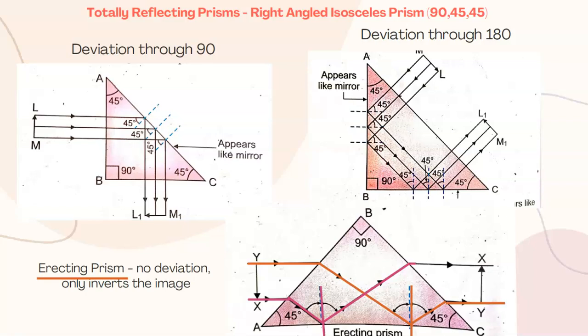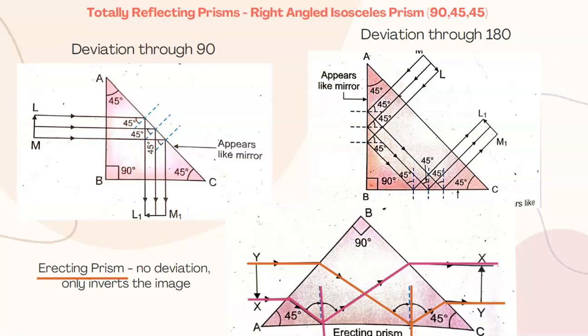Now it is going from glass to air, so it bends away from the normal and reaches here. The ray which was at the bottom, that is starting from X, has now come at the top. So the top becomes the bottom becomes the top, and hence the image is inverted. So this is known as an erecting prism. An upside down thing becomes erect, an erect object will become upside down.